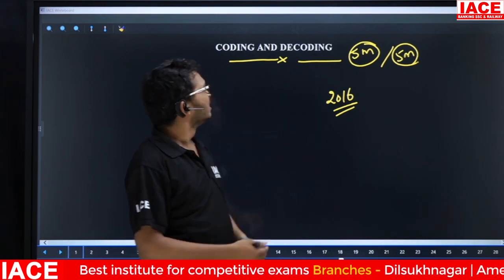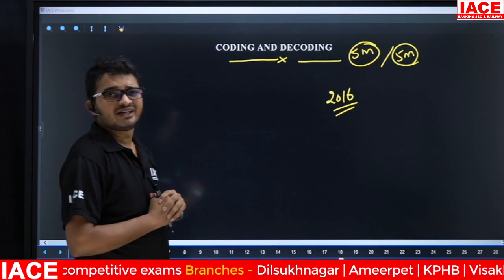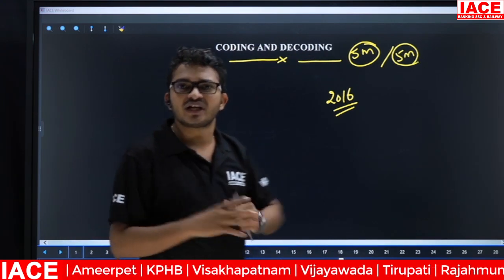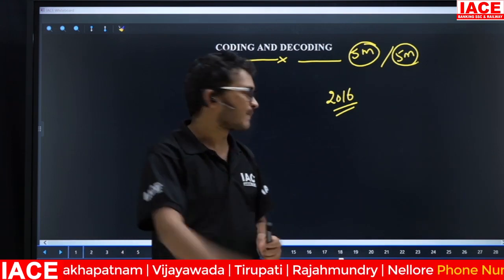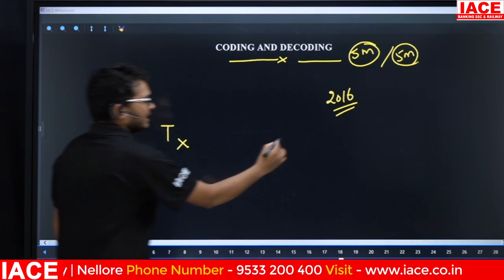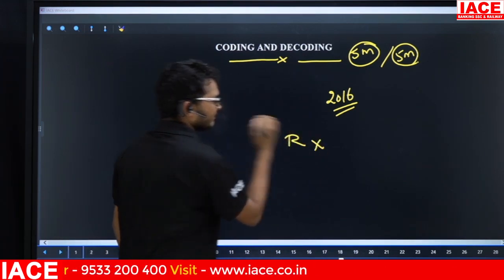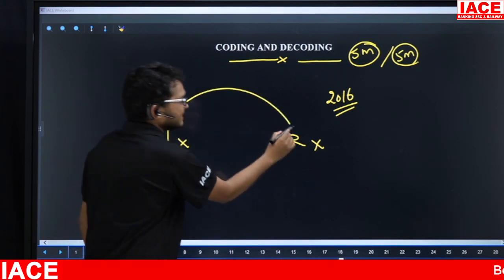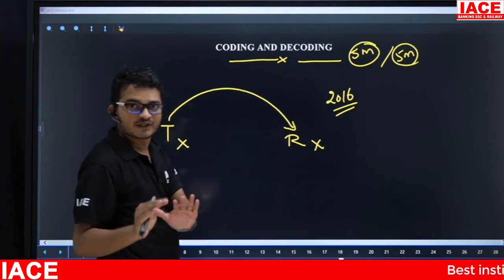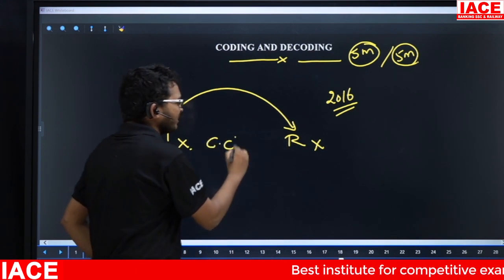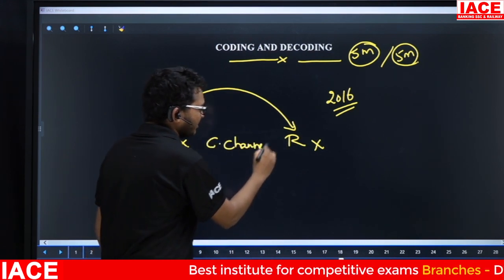And yes, friends, what is the meaning of coding, what is the meaning of decoding, and what is the need to provide coding and decoding to our data? Suppose, friends, here we are having a transmitter and a receiver. If the transmitter transmits the signal, then the receiver receives it. But between transmitter and receiver, we are having the communication channel.